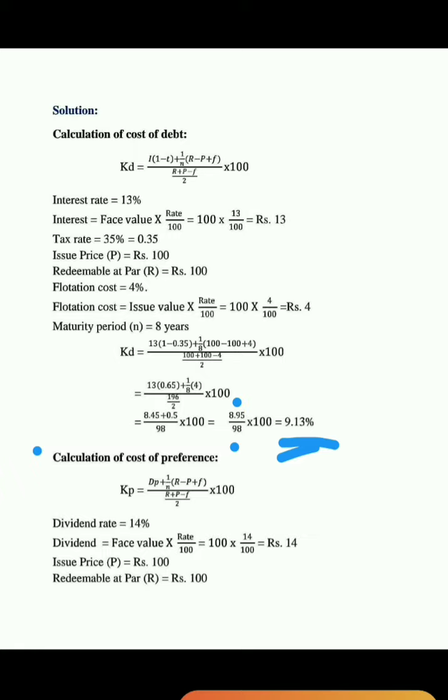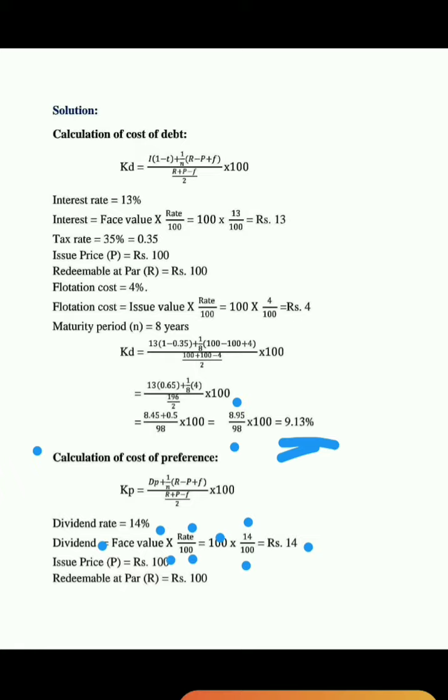So here, the cost of preference shares. The preference shares are redeemable after 5 years. The formula is Kp is equal to Dp plus 1 by N into (R minus P plus F), divided by (R plus P minus F) by 2, into 100. Here the dividend rate is 14%. The dividend is equal to face value into rate by 100. Face value of the preference share is 100 into 14 divided by 100, that is equal to 14.